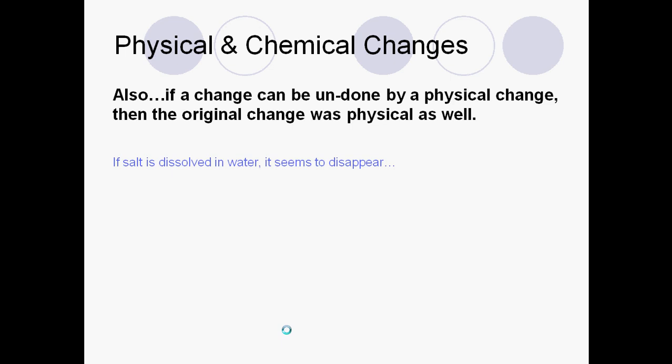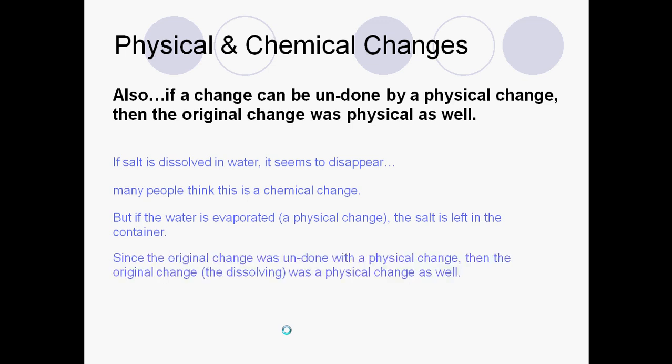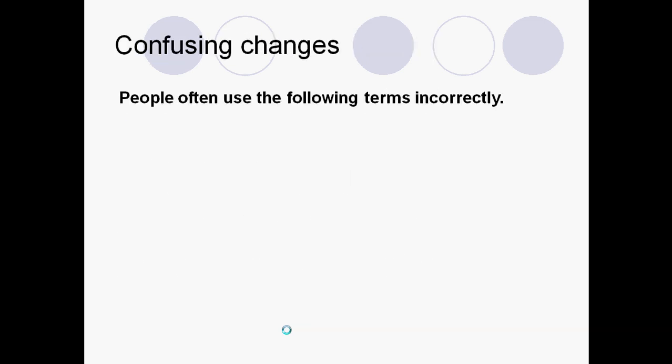So if salt is dissolved in water, it seems to disappear, but you can unchange that and get that back. You boil the water off, you're going to get your salt back, and so that's a physical change. The water is just evaporated and the salt is left in the container. It's a physical change. Okay, again, because the original change was undone when you boiled off the water, so dissolving is going to be physical. So anytime you can get back what you started, it is going to be a physical change.